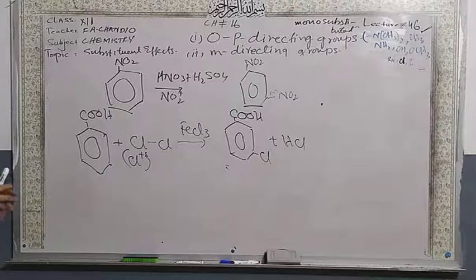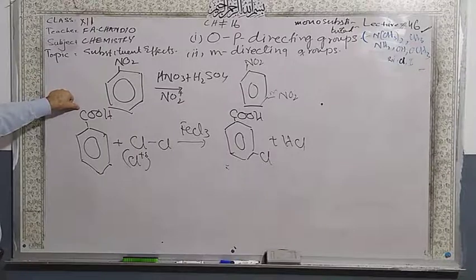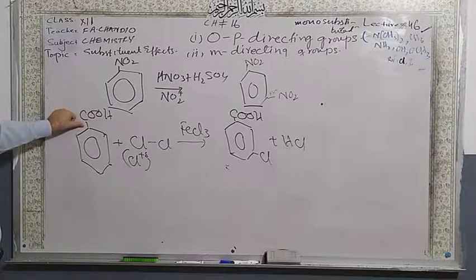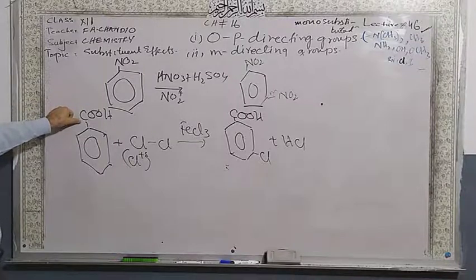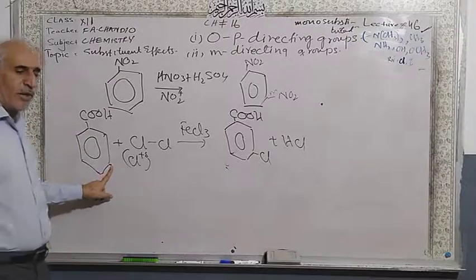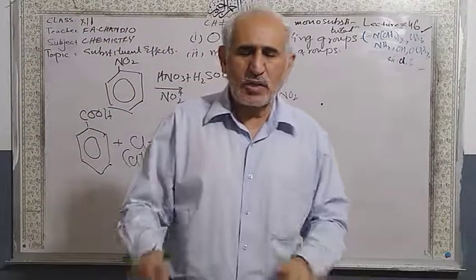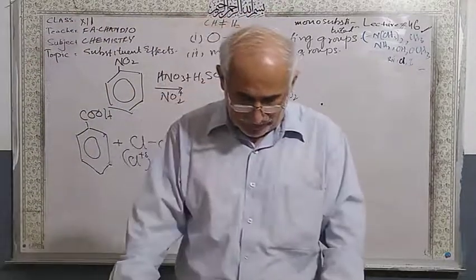Meta-chlorobenzoic acid. If nitro, meta nitro; if there is a chlorine, the dichlorobenzene; and if there is a cyanide, you have to put cyanide here. If you have a carboxylic acid, carboxylic acid. If you have an aldehyde, you have to put aldehyde. If you have a nitro, you have to put nitro. All these are meta-directing groups. So the incoming group will always be at the meta position because they withdraw electrons from the ortho and para positions.